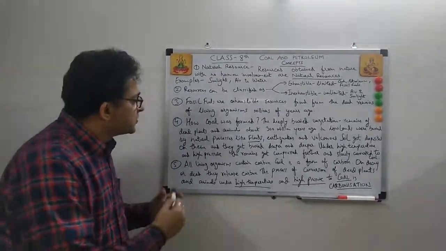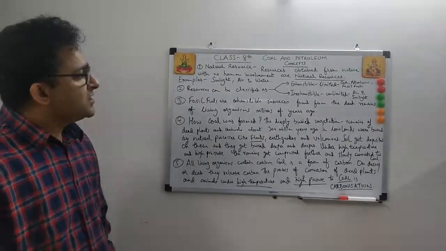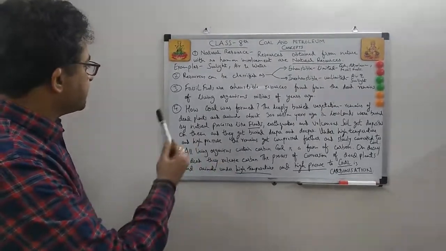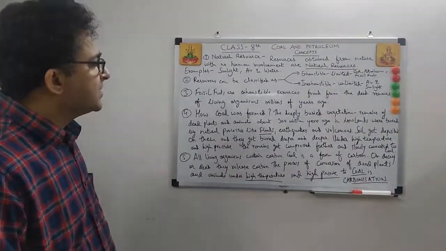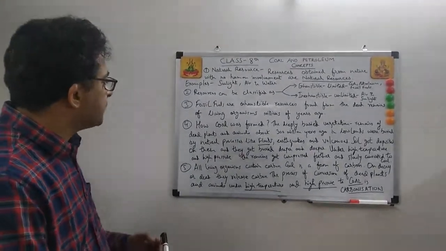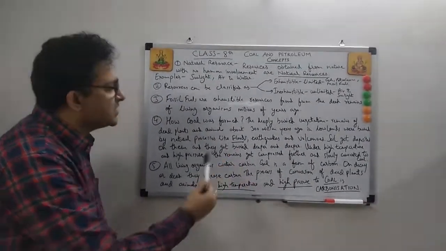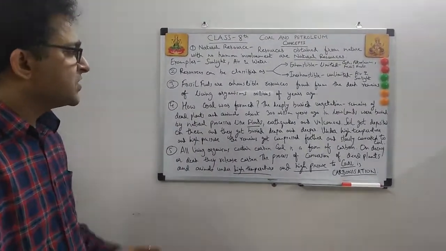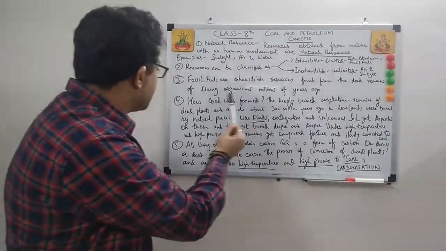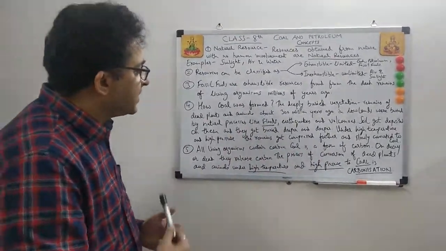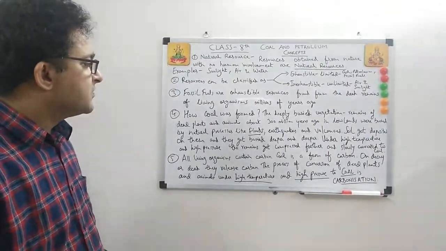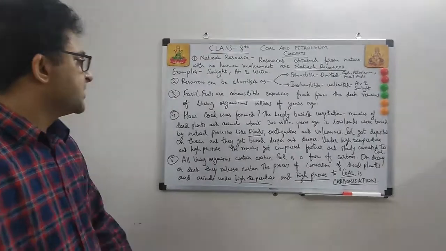So let's see how coal was formed. The deeply buried vegetation, remains of dead plants and animals about 300 million years ago in lowlands, were buried by natural processes like floods, earthquakes and volcanoes. Soil got deposited on them and they got buried deeper and deeper. Under high temperature and high pressure, the remains got compressed further and slowly converted to coal.